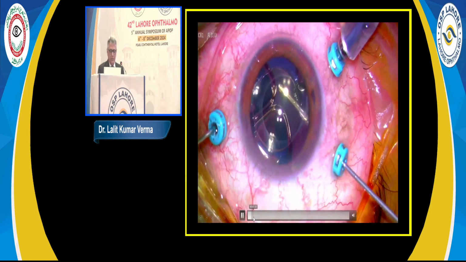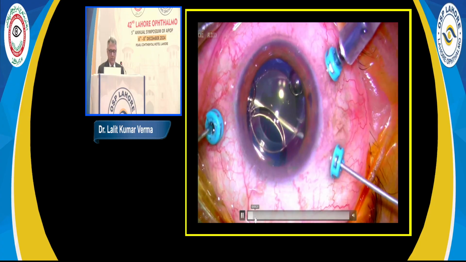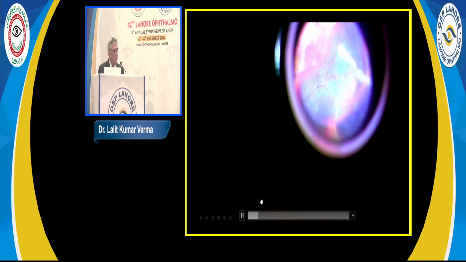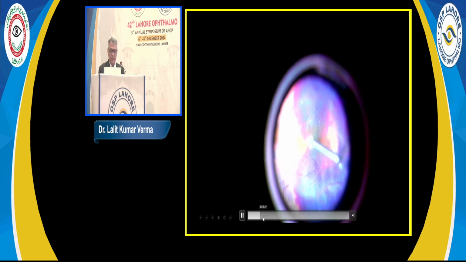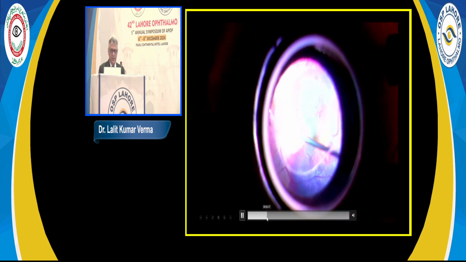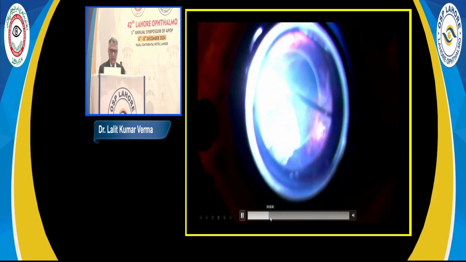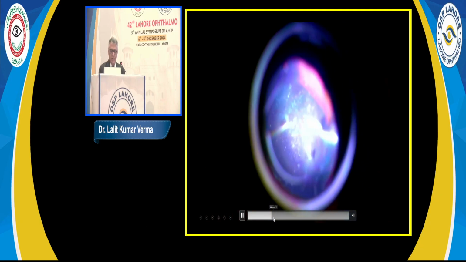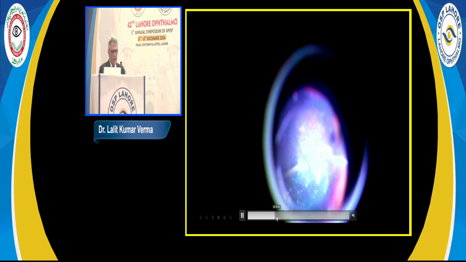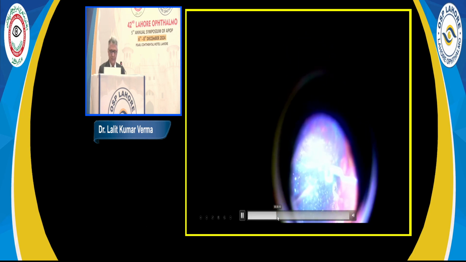We did a 25 gauge 3-port pars plana vitrectomy, and the aim was to separate the hyaloid from the surface of the retina. And for this, generally after the core vitrectomy, you inject some crystals of undiluted triamcinolone. This is the triamcinolone which has been injected here, and the aim is to peel the hyaloid from the surface of the retina.